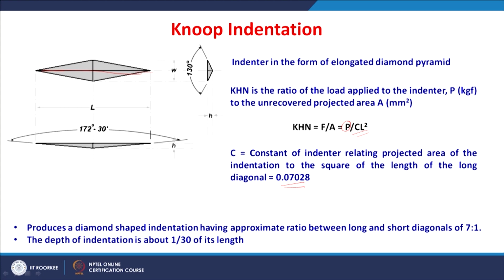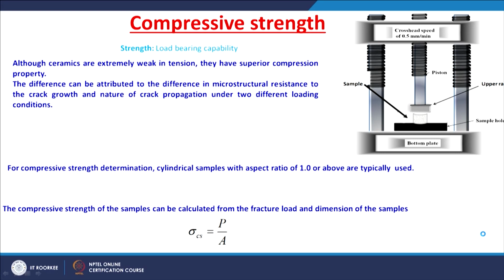But this Knoop indentation produces a diamond shaped indentation having an approximate ratio between the long and short diagonals of 7:1. The depth of the indentation is about 1/30th of its length. Knoop indentation is also used for determining the hardness of ceramic material, right.